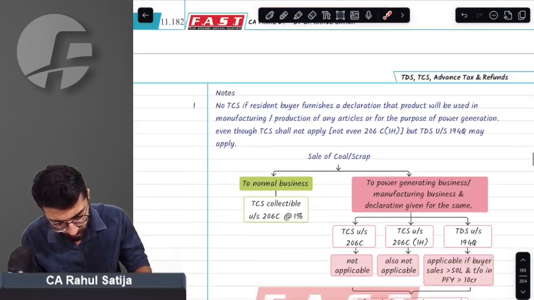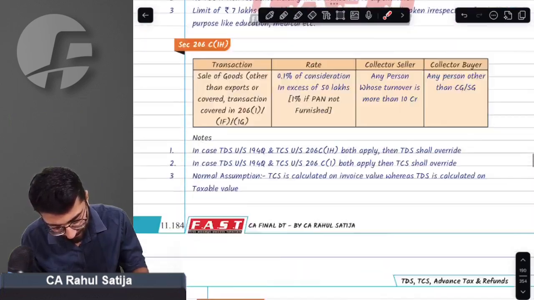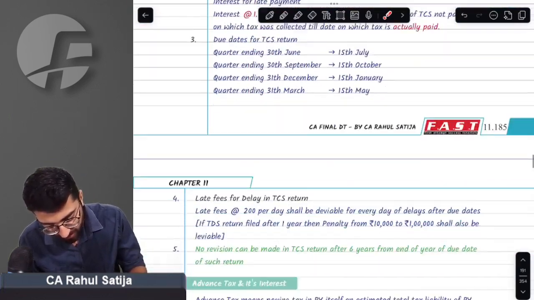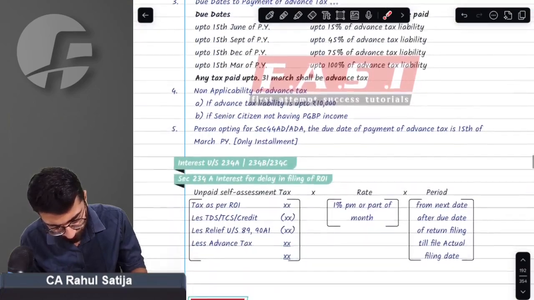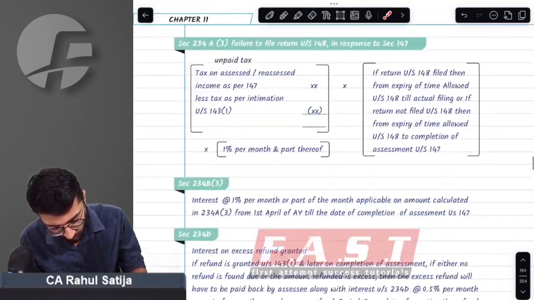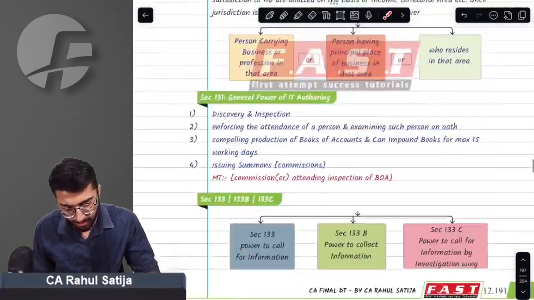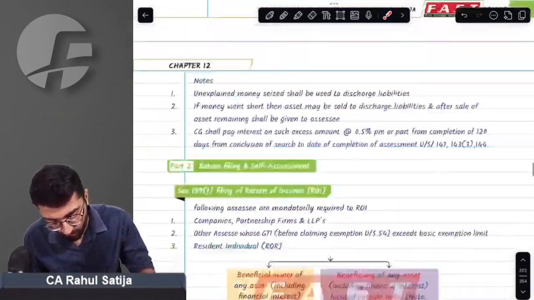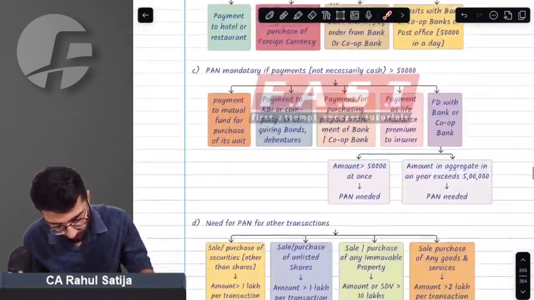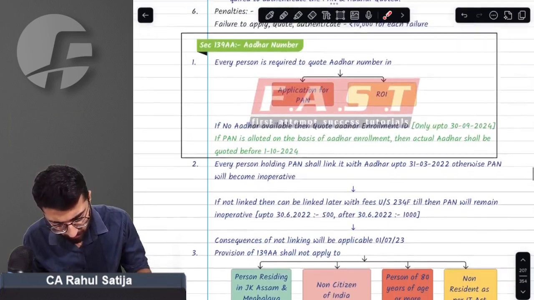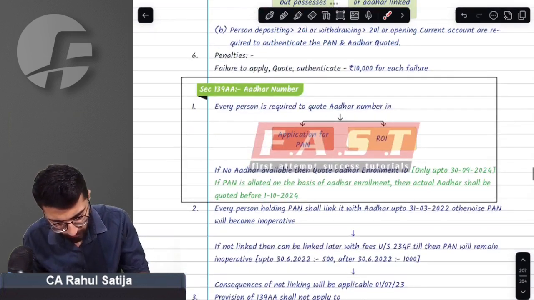Simple provision, not difficult as such. What amendments are there in this topic? No amendments as such. Assessment procedure we will do later on, at last. Meanwhile, you can revise the topic now.